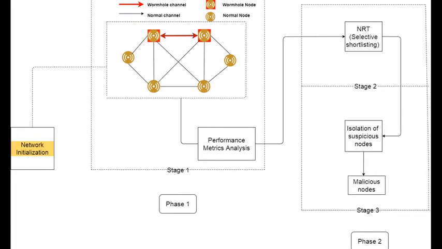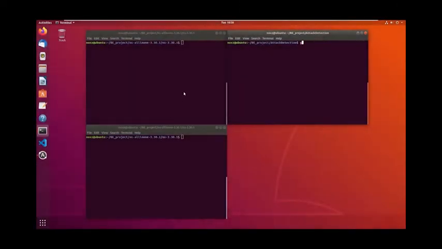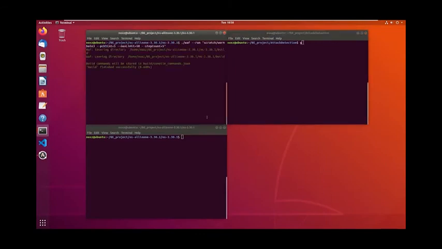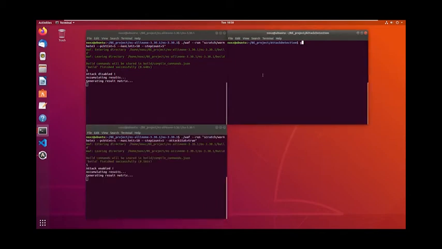Now, coming to phase 1 of the project, phase 1 consists of the basic network initialization, which includes the configuration of nodes in the network. It also consists of stage 1 of the project, which is the performance metric analysis of the overall network. By performance metric analysis, what we mean is that we are going to analyze three performance metrics of the network, namely average throughput, packet delivery ratio, and the average end-to-end delay, at two different points of time, let's say initial and final.